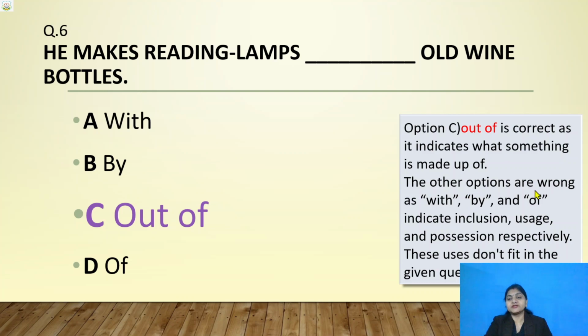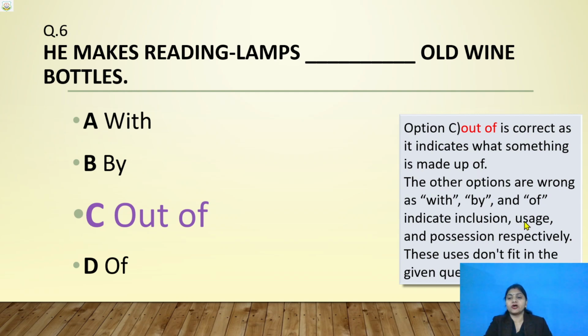Okay. The other options are wrong as "with" is used for inclusion. Again and again I am telling you, inclusion means whenever something is included with another thing. Here the person is making reading lamps out of old wine bottles. It is not including. Okay, old wine bottle is not being included here. So "out of old wine bottle" is correct because it indicates what something is made up of.